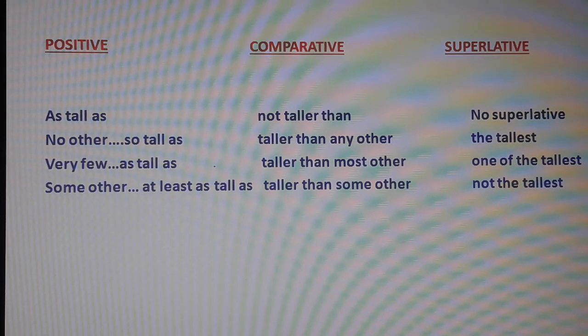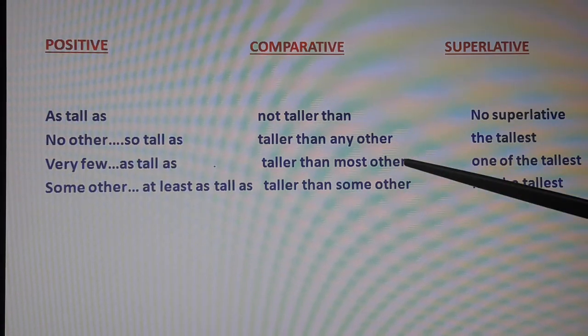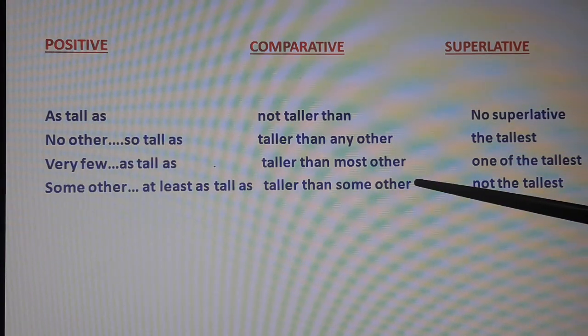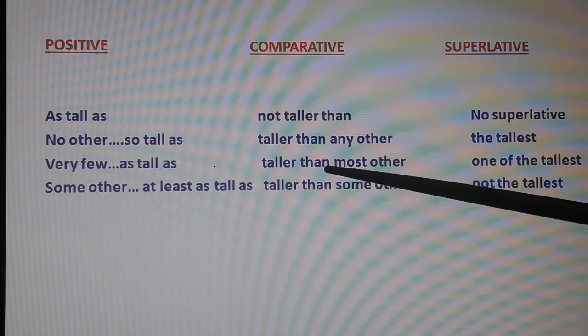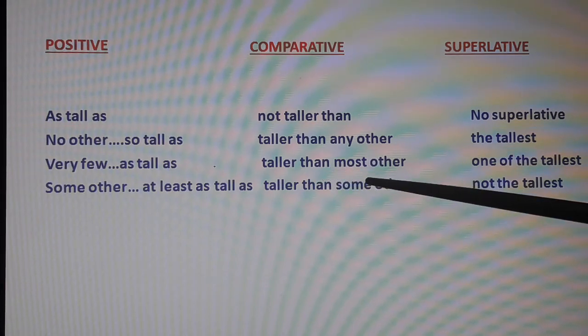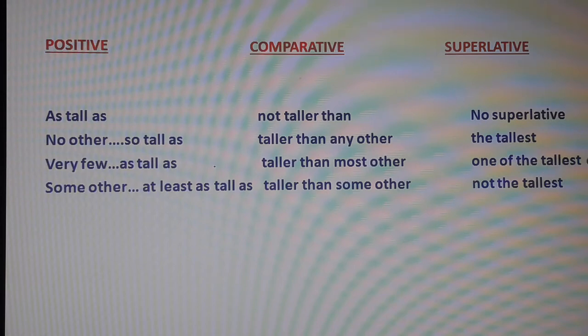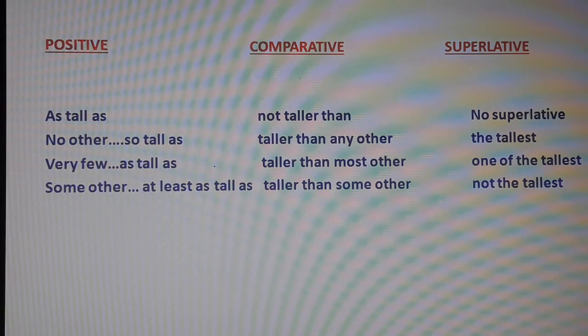Now the sentence can begin with "Very few girls are as tall as Smita," okay? Or "Very few people are as rich as Mr. Shah." For this kind of sentence, the comparative would be: he is taller than most other, he is richer than most other, he is brighter than most other. And the superlative would be: one of the tallest, one of the richest, one of the prettiest, one of the shortest. Not "the tallest," but "one of the tallest," because very few means there are some.